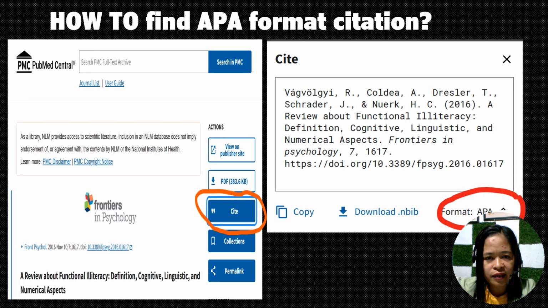So how do we find the APA format citation? It's easy. When you browse any article or journal, there is a cite option. As you can see here, you click that one, and then it will lead you to this, then you click here and choose APA format, and it will give you this APA format right away.